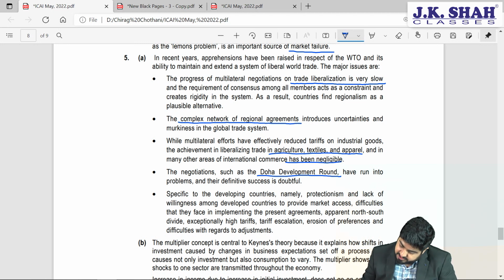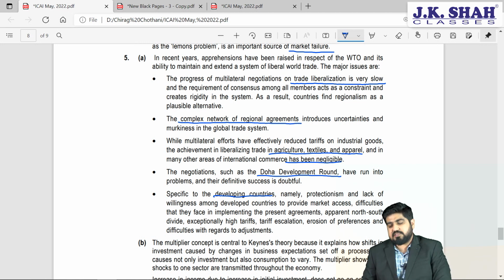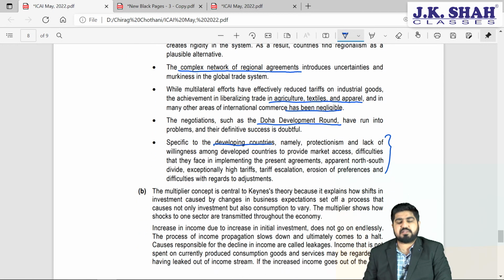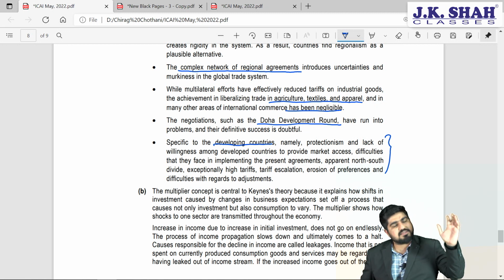And the next one, specific to developing countries, they are facing many difficulties. Why do developing countries face all these difficulties, students? Because WTO gives special privileges to the underdeveloped nations. Yes or no? Yes. Whenever they open up the trade, developed countries are automatically privileged enough to take the advantage.